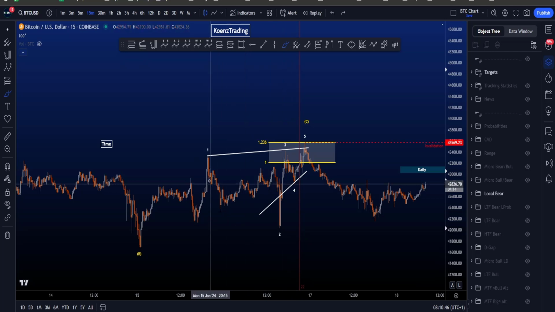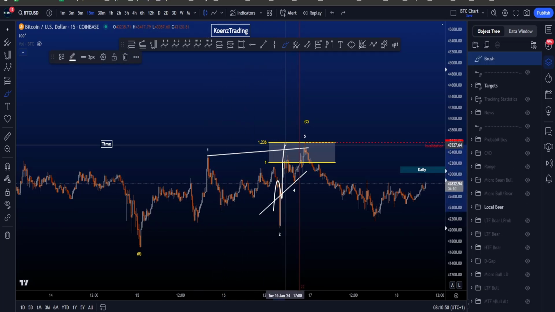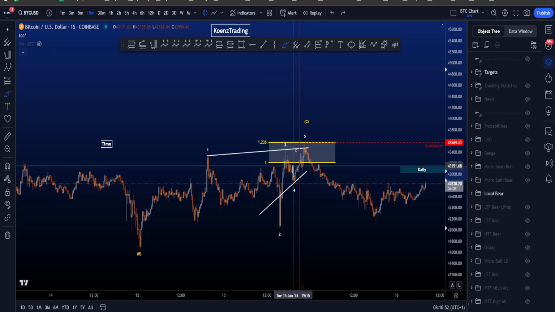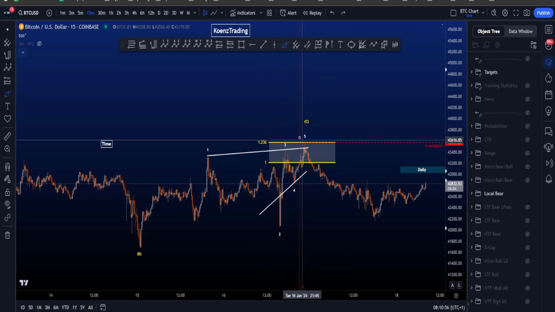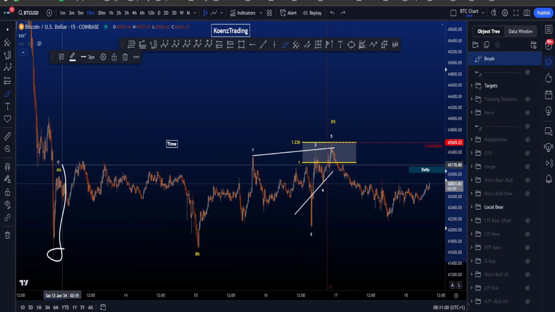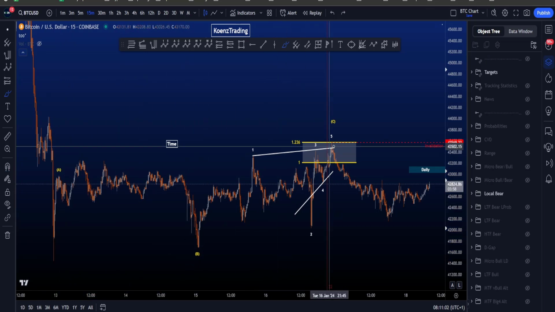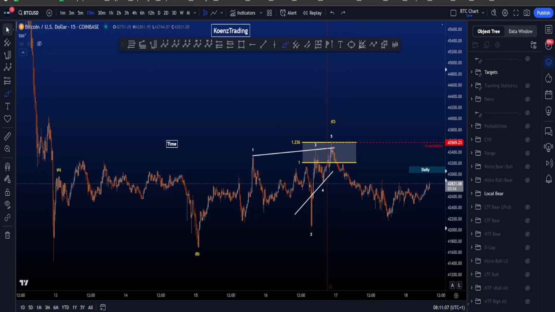Wave 2 is also a double zigzag over here, another WXY. Wave 3 is a simple zigzag, 4, simple zigzag, 5, simple zigzag, ending wave C in the common target area for your wave C, which is between the 1 and the 1.236, taken from the low to the high of A to the low of wave B, where of course the invalidation is this high if price moves towards the